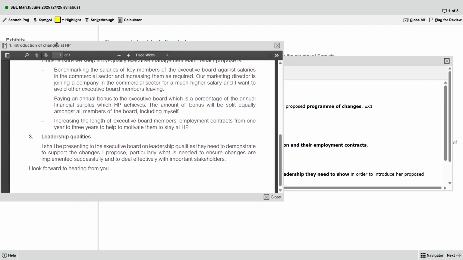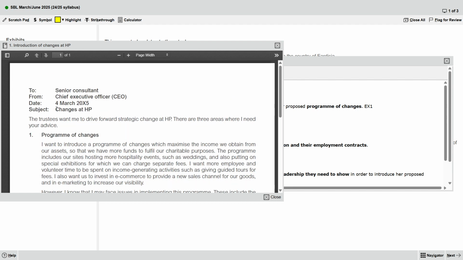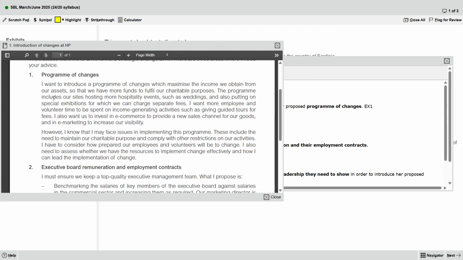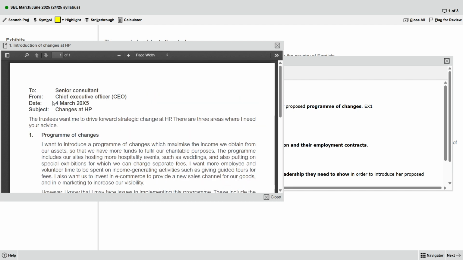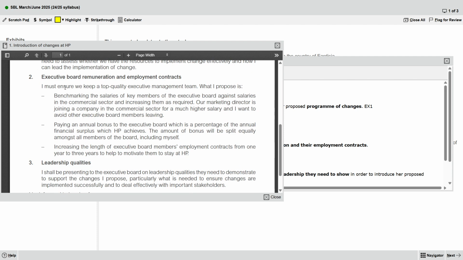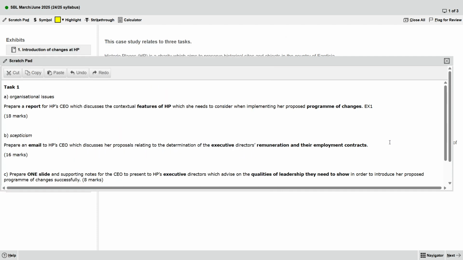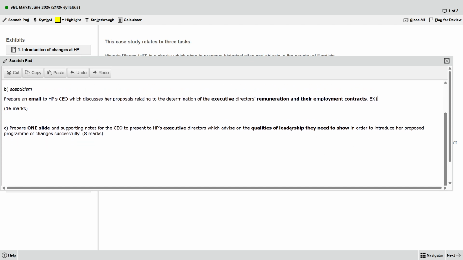This one is exhibit 1. Let's quickly glance at the heading. So program of changes, this one, and also leadership. So this one is exhibit 1. Leadership, yeah, leadership is also exhibit 1. Okay, you get how to do that.